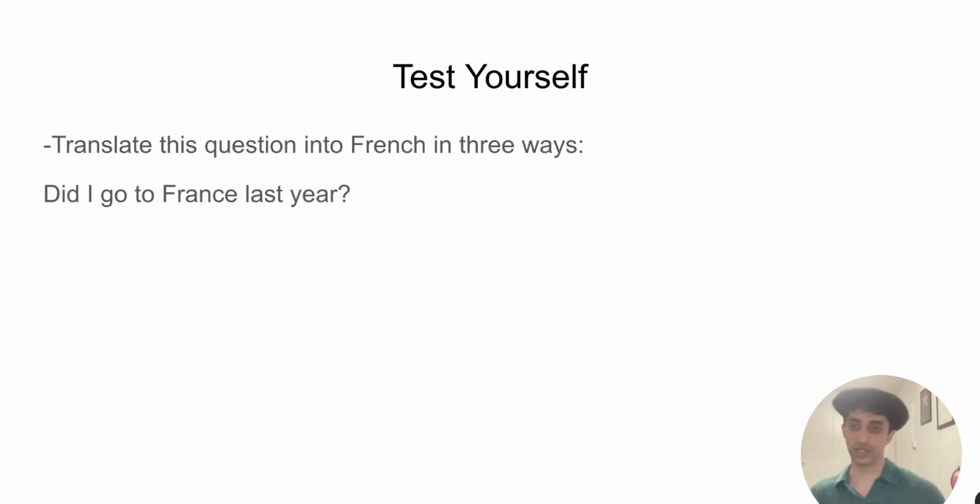So the first type, which is simply raising your intonation near the end of the sentence. The second type, which is using est-ce que. And the third one, which was using inversion, inverting the order of the subject and verb. Did I go to France last year? That is the question itself. To translate into French, let me give a little bit more time.